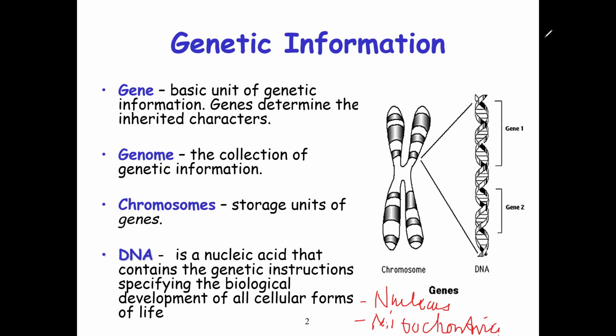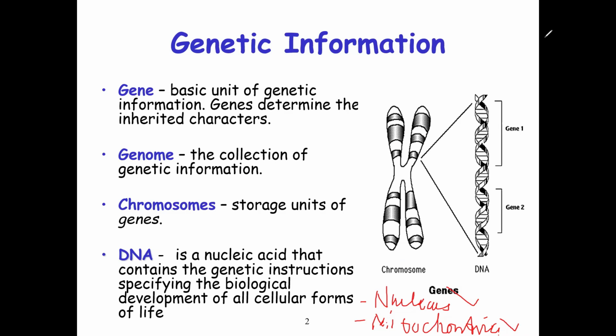So ladies and gentlemen, we should get this. We have DNA in the nucleus and we have DNA in the chromosome. So if you sum this DNA, you add them all together in humans or in any living organisms, if you sum all their DNA, that is described as genome. So it's a collection of genetic information, because the genetic information is the DNA. So collection means like summation. So if you add all the genetic information, that is all the DNA, it is described as a genome.